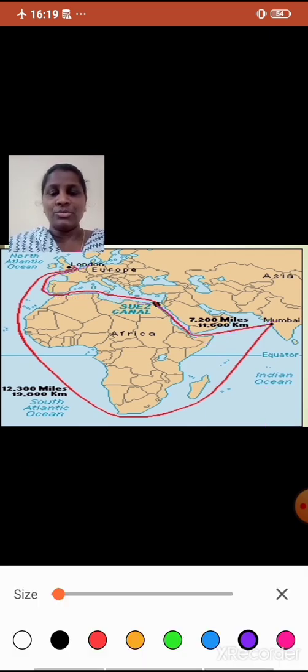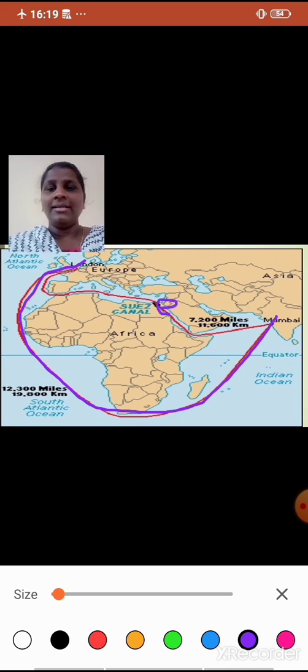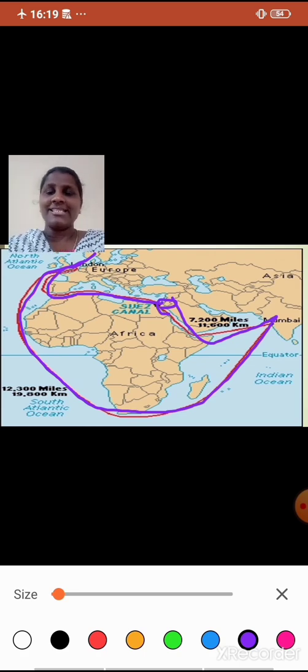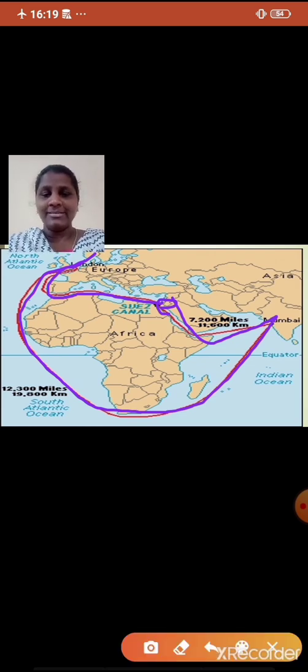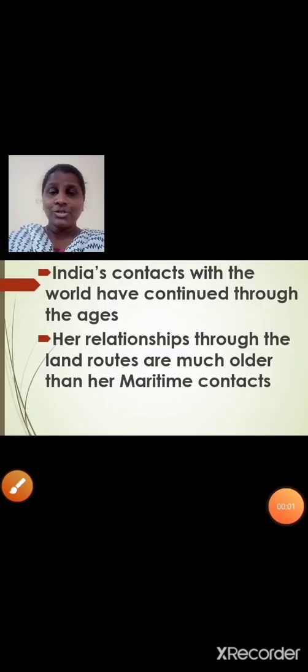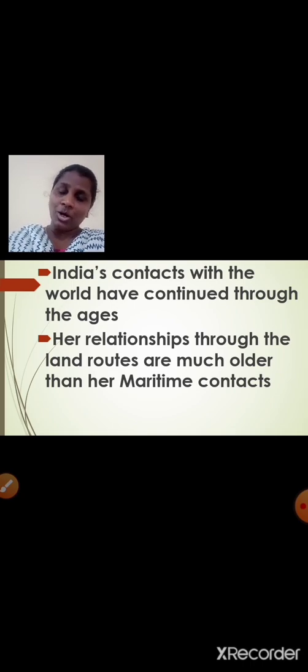The person had to travel a long way. Look here, students. But now with the help of Suez Canal, the person can travel in less time, as the distance is reduced by 7,000 kilometers. Is that clear, students? India's contacts with the world have continued through the ages. So students, it is very clear that our country had good contact with the other countries of the world, and that has continued through the ages, from long back.